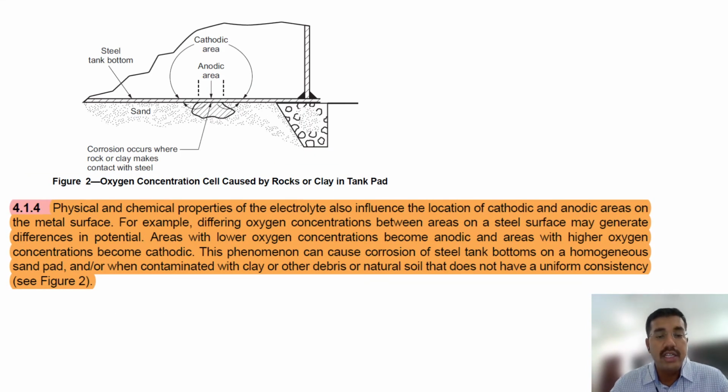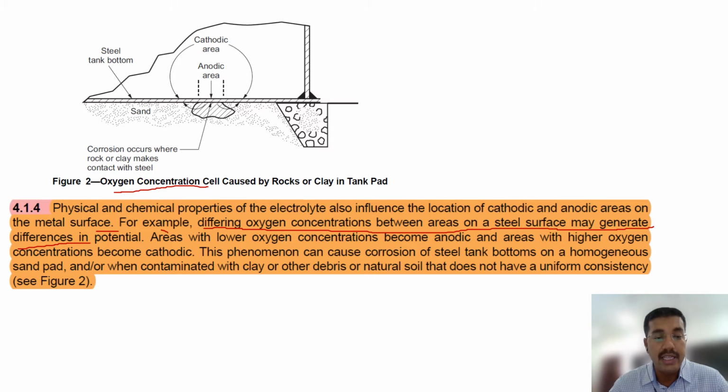So, oxygen concentration cell caused by rocks and clays. Okay, this is another important thing. The less the oxygen, the more cathodic, the more the corrosion. Okay, that's what it is saying. Oxygen concentration: physical and chemical properties of the electrolyte also influence the location of cathodic and anodic areas on the metal surface. For example, differing oxygen concentration between areas on a steel surface may generate a difference in potentials.